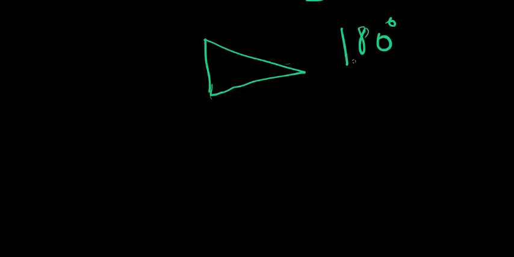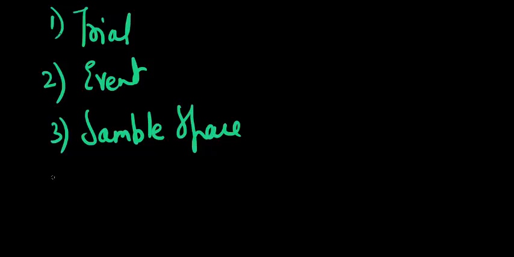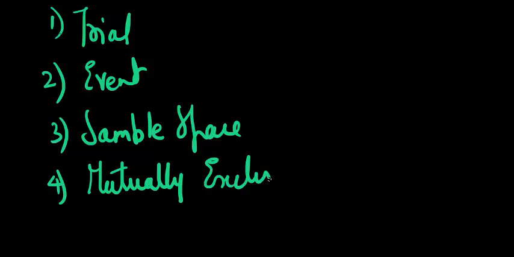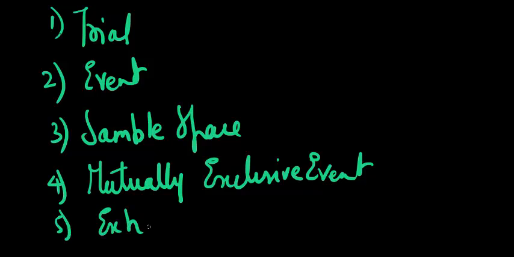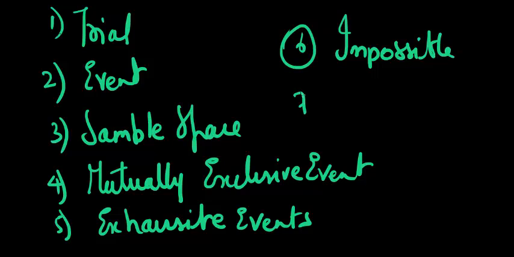Now what we're going to do is understand a few words here. The words are: a trial, an event, a sample space, mutually exclusive events, exhaustive events, impossible event, and then a sure event.